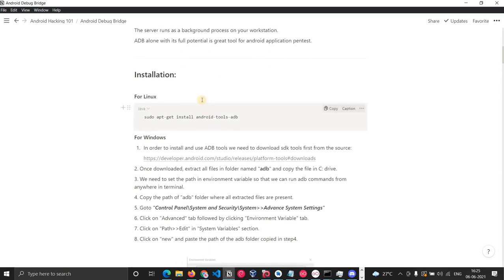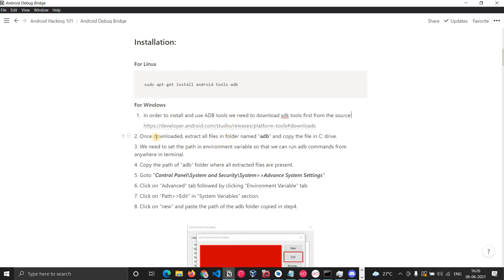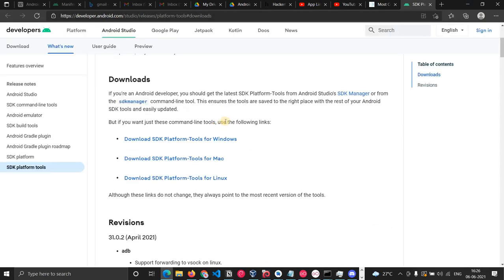How to install it? For Linux, it's very easy. You just do sudo apt install android-tools-adb. But for Windows, there are a few steps involved. First, you need to download ADB from the ADB tools page. If you visit here, you can see download SDK platform tools for Windows. You can download it from here.